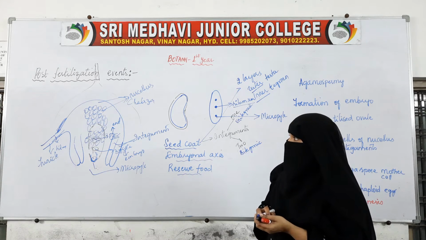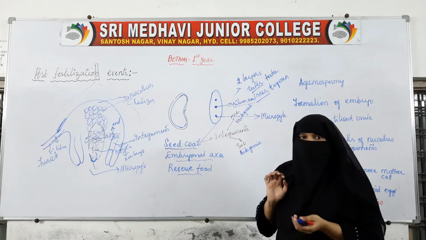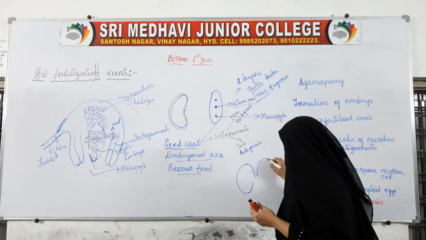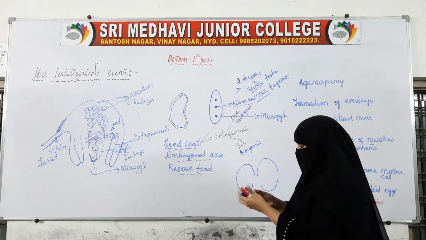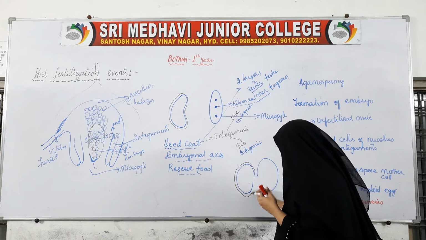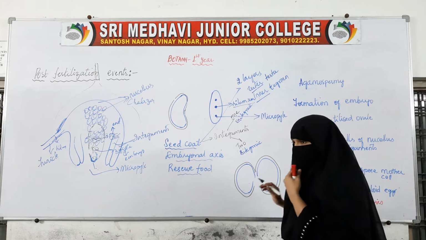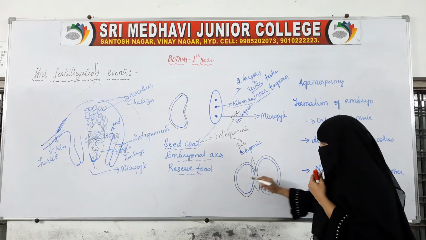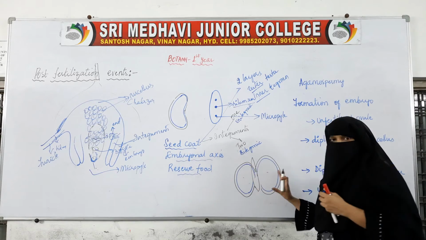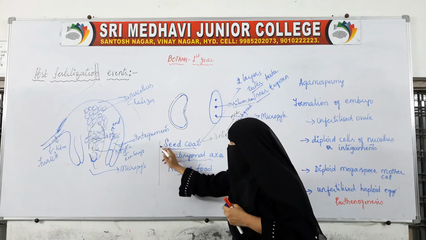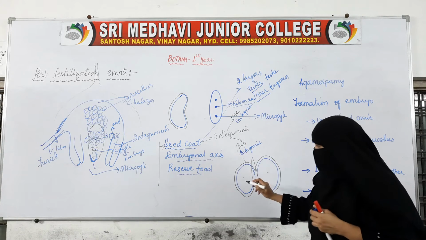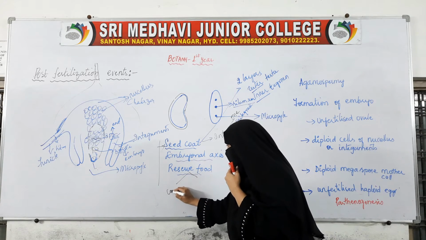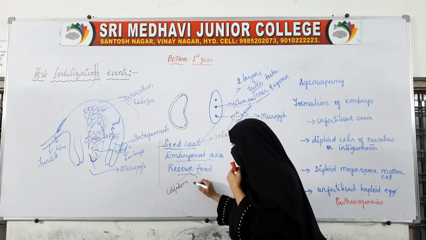Inside the seed we have the embryo. If this is the seed with two cotyledons, they will be covered by a seed coat. This is the embryonal axis and this is the cotyledon. So each seed consists of three things. First is the seed coat. Second is the reserve food material, which can be in the form of cotyledons or endosperm.